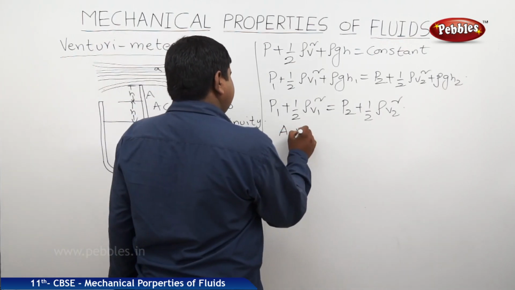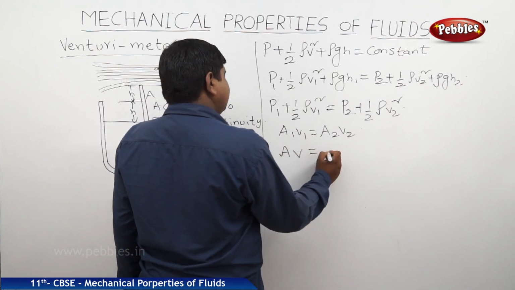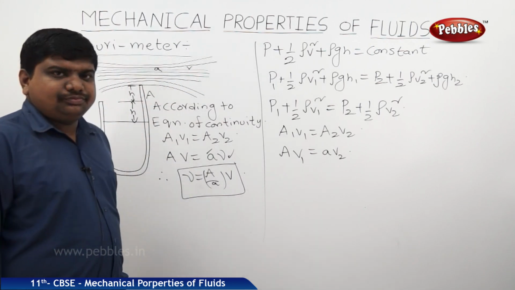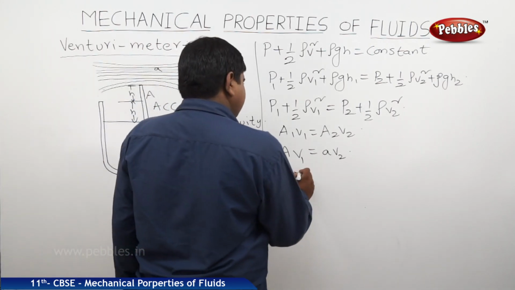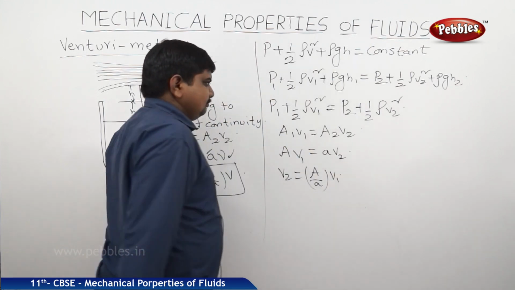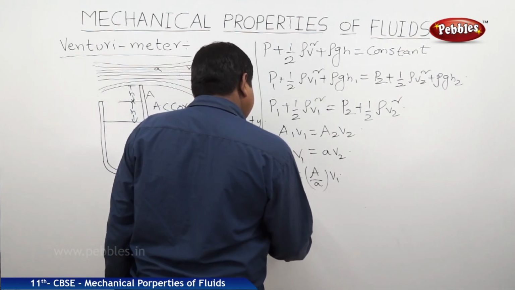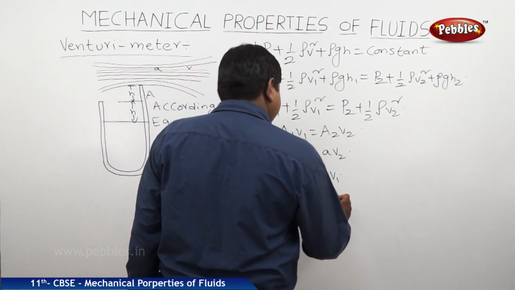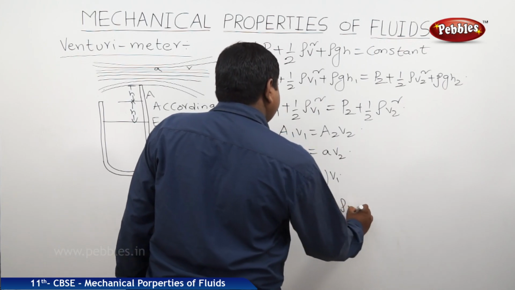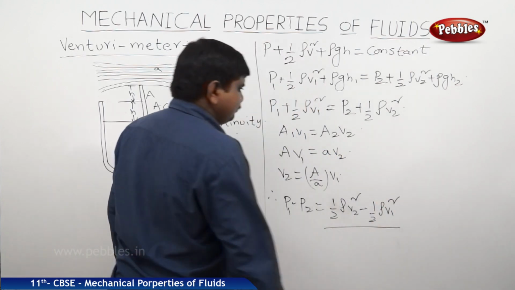So the equation is A1 V1 is equal to A2 V2. So capital A V1 is equal to small a V2. So V2 is equal to capital A by small a into V1. Therefore, P1 minus P2 is equal to half rho V2 squared minus half rho V1 squared.